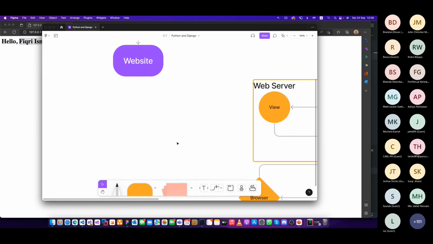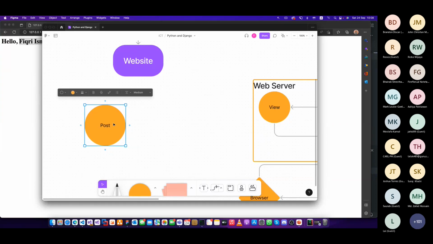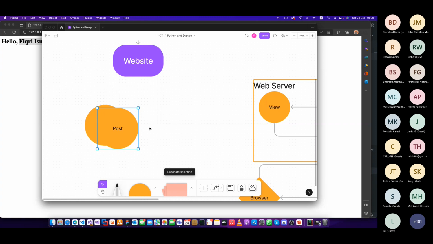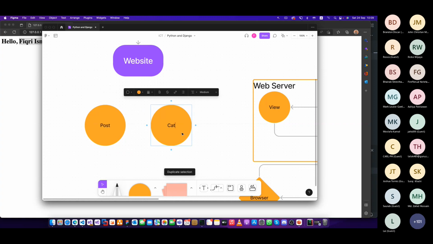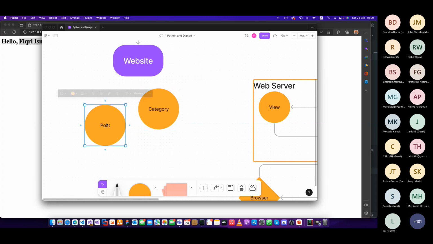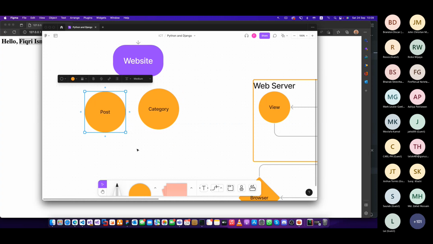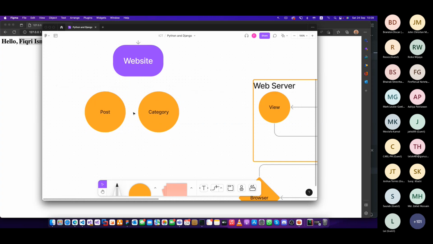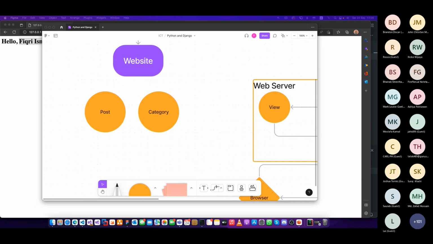For my website, it's a blog, and then I have two models. The first one is post. The other one is a related model for this one called category. So every post will have a category. A post will have some different things like a title and a description, right? Let's create these two models and see how to use them in Django on Python.